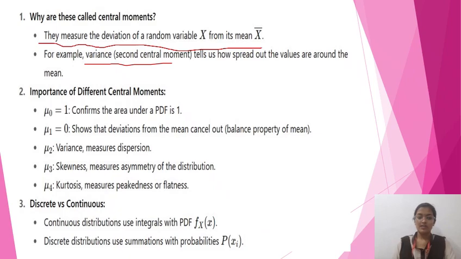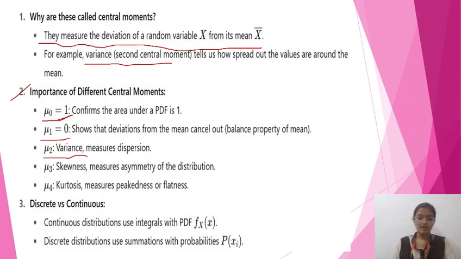Next, the importance of the different central moments. As we concluded before, u0, the zeroth central moment, is 1, which confirms the area under a PDF is 1. We also confirmed that u1, the first central moment, is 0, showing that the deviations from the mean cancel out, which is the balance property of the mean. Nu2 is the variance and measures dispersion.